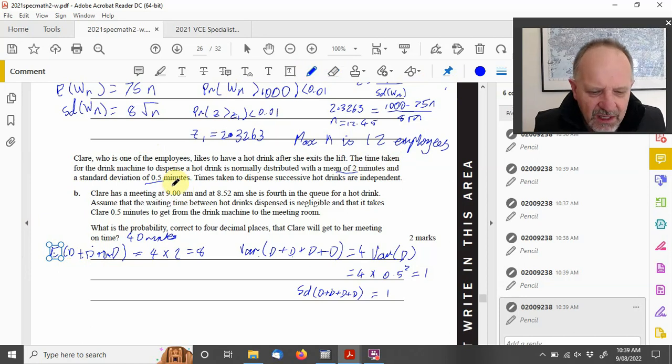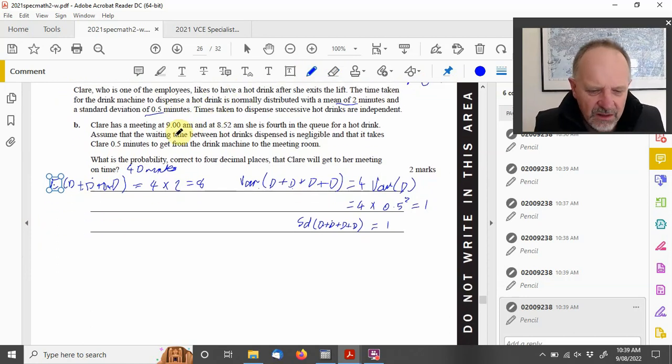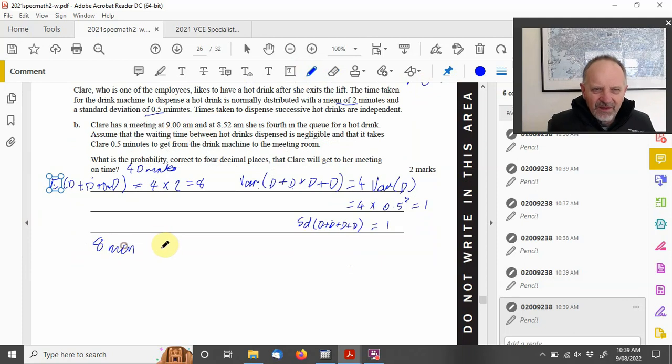So what have I got? What we know is she's got 8 minutes to get to her meeting, minus the 0.5 minutes for her to walk. So she's got 7.5 minutes. So what we want to know is the probability that the time D to get the drink is less than 7.5, and then she gets there.